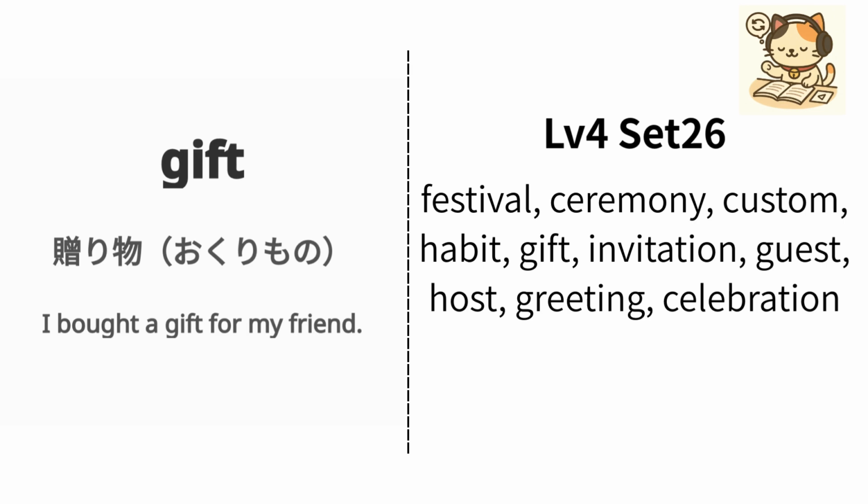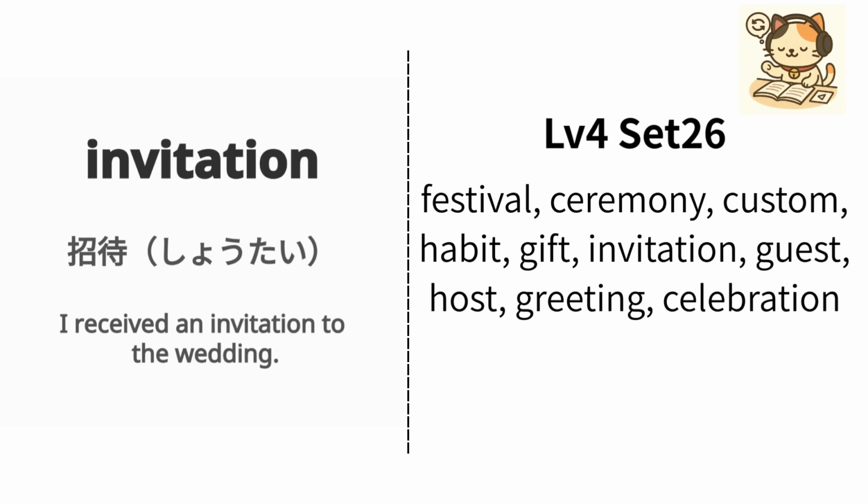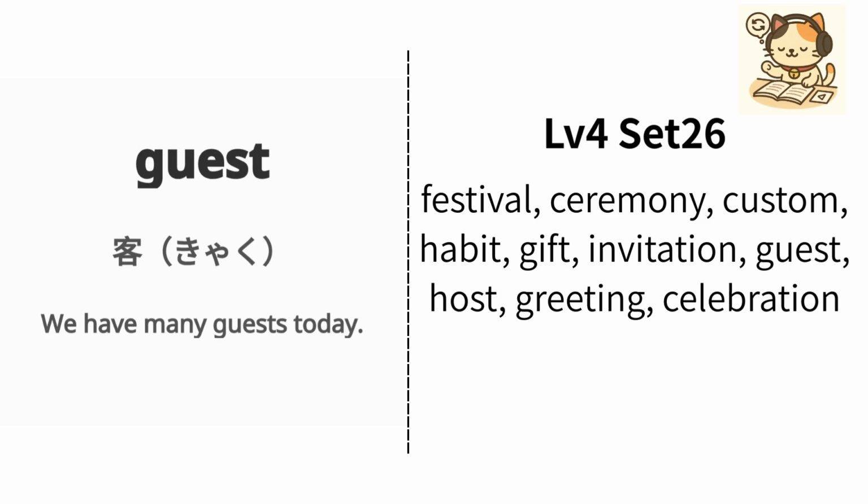私は友達に贈り物を買いました。Repeat. Gift. English is invitation. Japanese is shotai. Example: I received an invitation to the wedding. 私は結婚式の招待を受けました。Repeat. Invitation. English is guest. Japanese is kyaku. Example: We have many guests today.